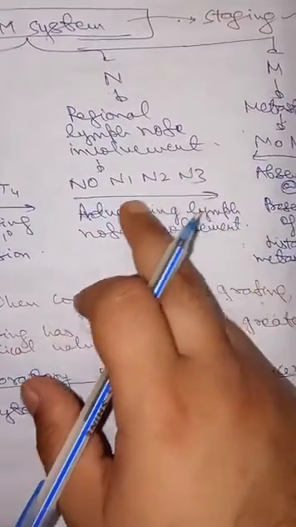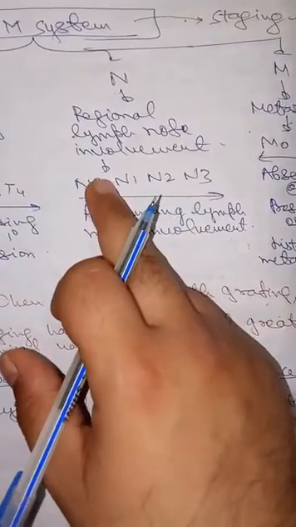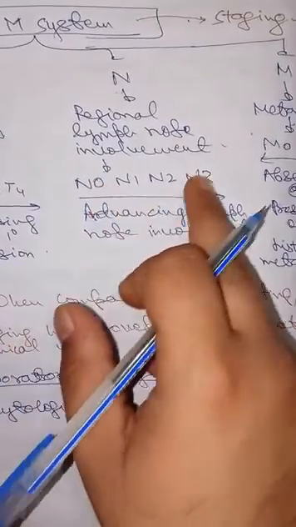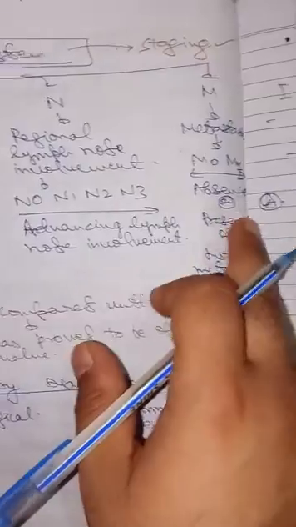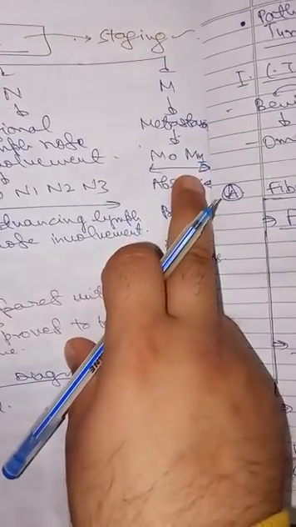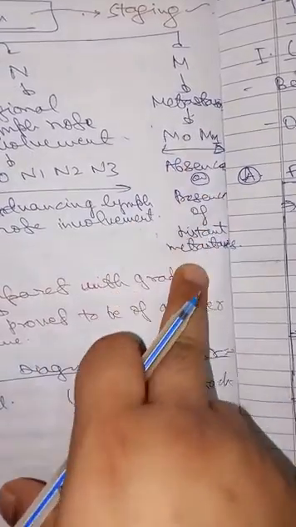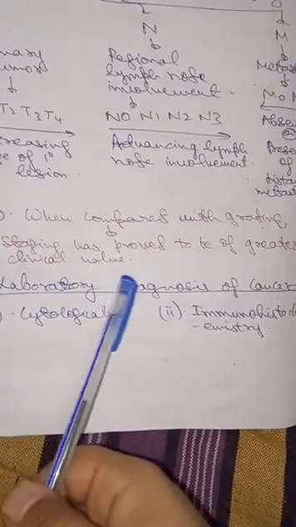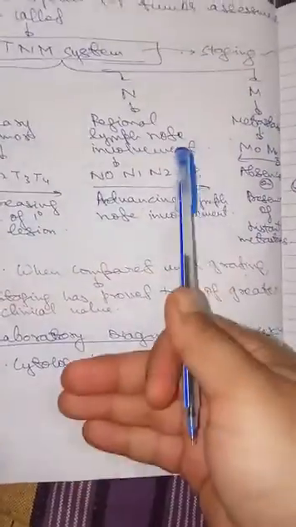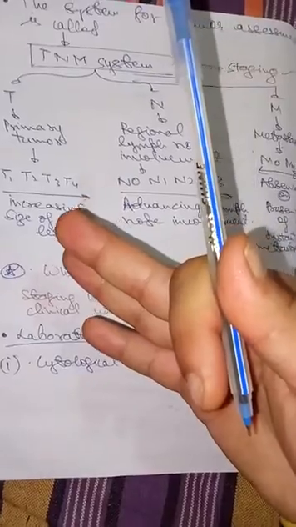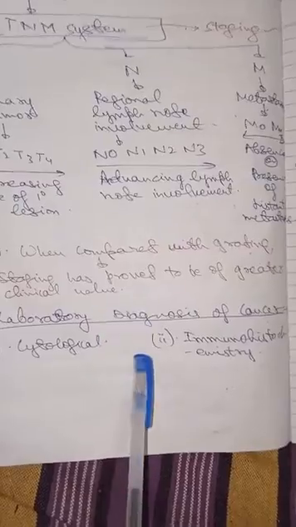N0, N1, N2, N3 means advancing lymph node involvement, so the regional lymph node is also being involved in the tumor formation. And metastasis, M0 and M1: M0 means absence of metastasis, and M1 means presence of distant metastasis. When compared to grading, staging has proved to be of greater clinical value. Why? Because in staging we use clinical and diagnostic tests to check whether the patient is actually suffering from a severe case or a malignant or benign tumor. This topic is not that important.